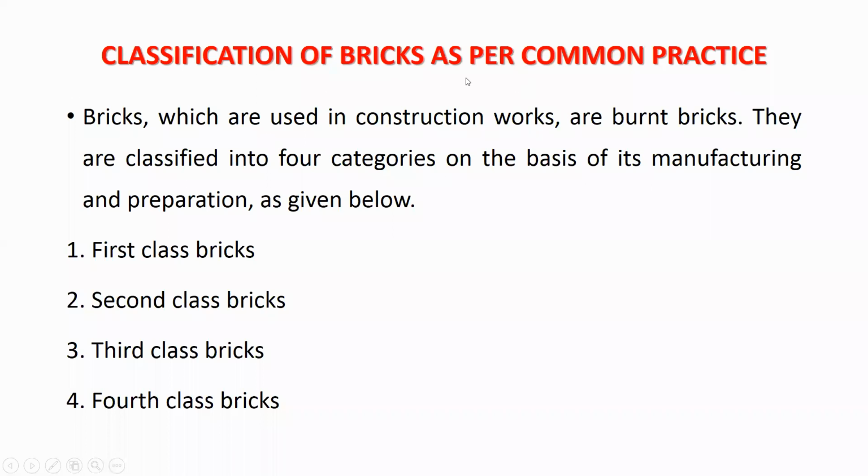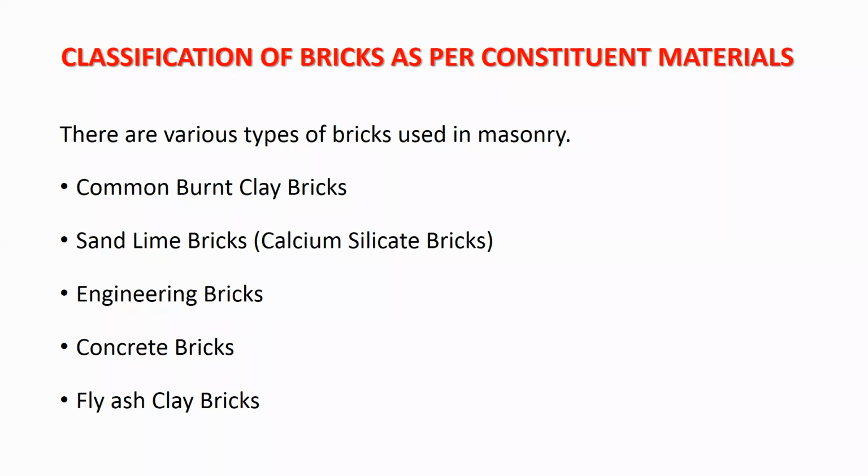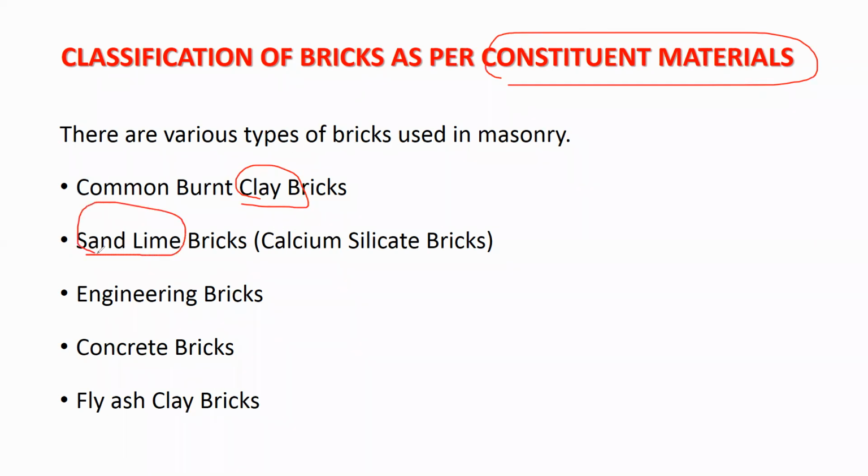This is very easy to remember. As per common practice, it is first class, second class, third class and fourth class. And in the classification as per constituent material, meaning which material is used for manufacturing the brick: here the constituent material is clay. Here it is sand and lime. Here the constituent material is not given, but the name of the brick is engineering brick. Here it is concrete. Here the constituent materials are fly ash and clay.